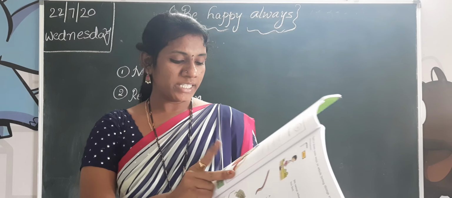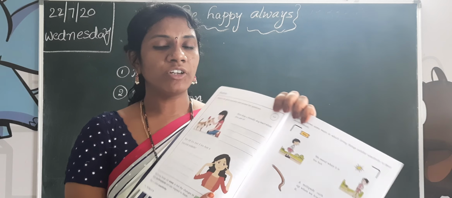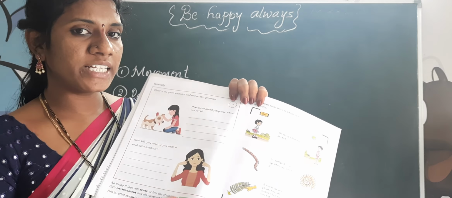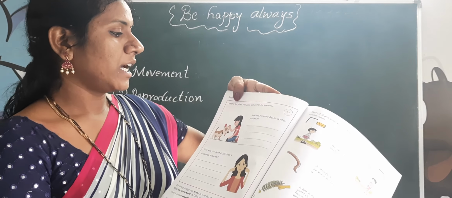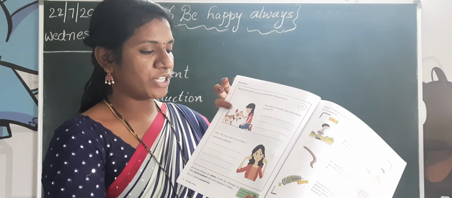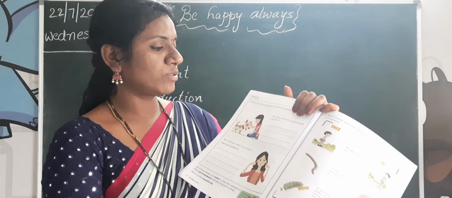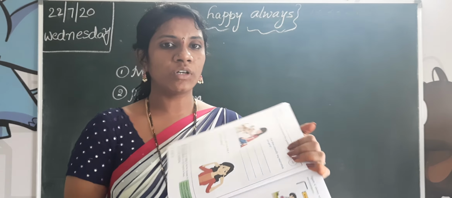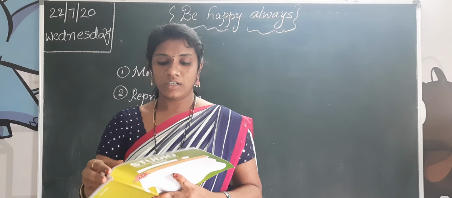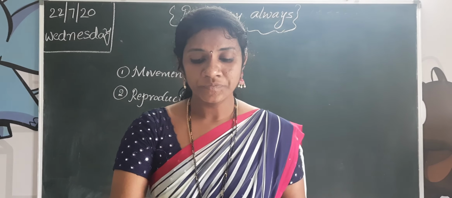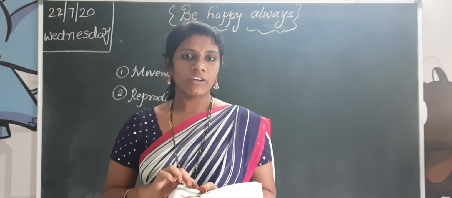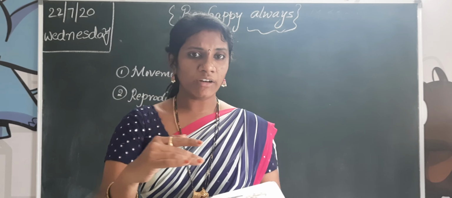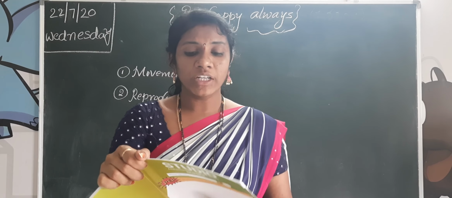See here, page number 10, activity 1.5. Observe the given scenarios and answer the questions. How does a friendly dog react when you pet it? When you go to the dog and pet it, how does it feel?